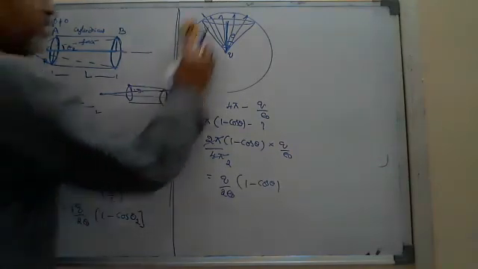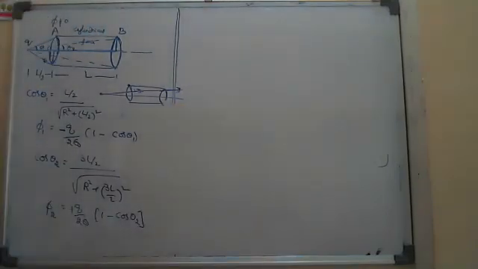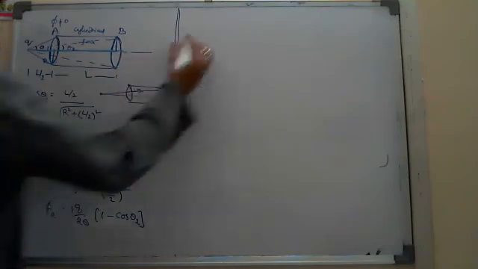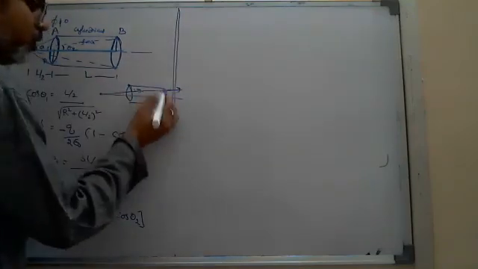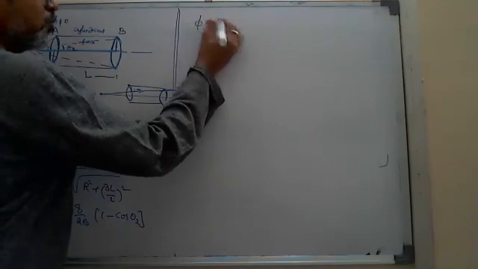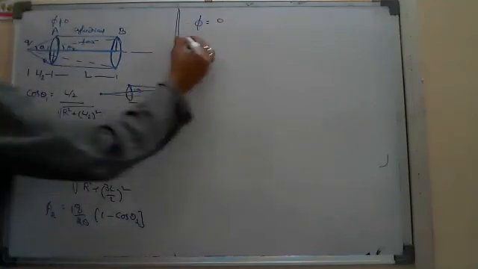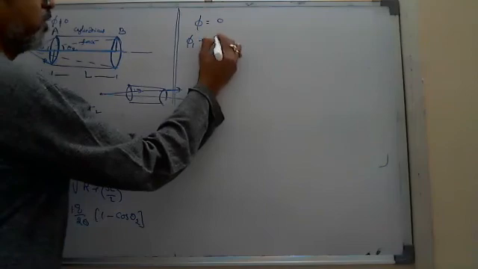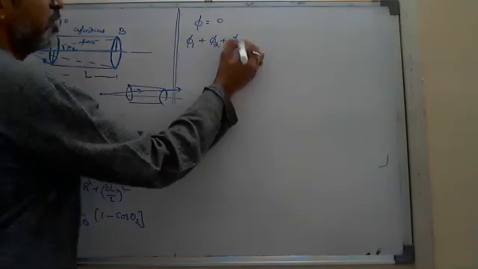And then here, if I ask what is the flux linked to this cylindrical face? That is also easy. Because after placing the charge outside, total flux linked to the cylinder is 0. Phi 1 plus phi 2 plus phi 3 is equal to 0.